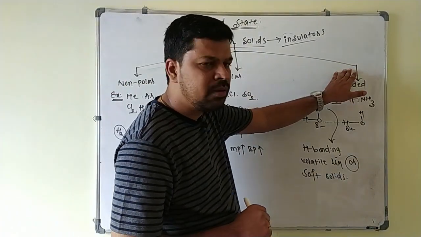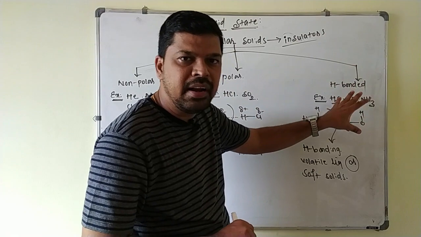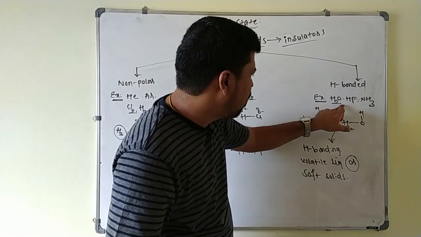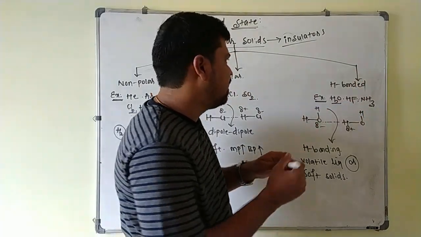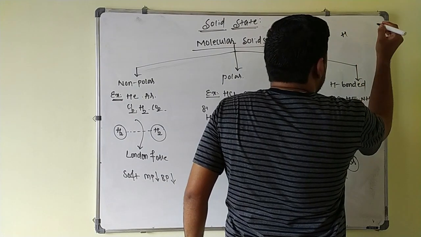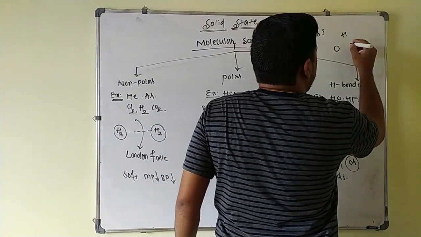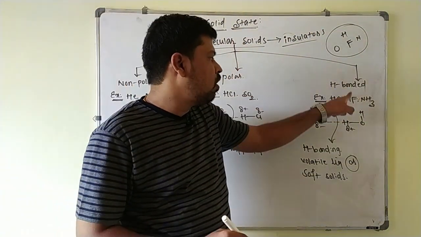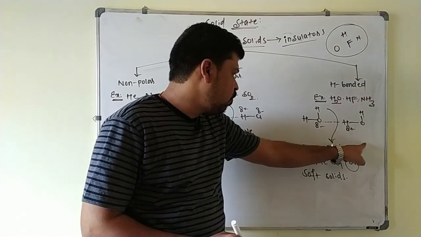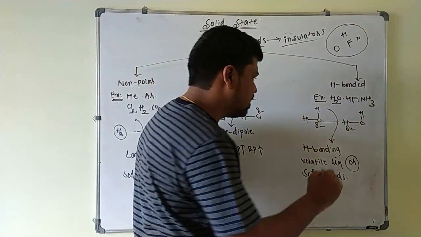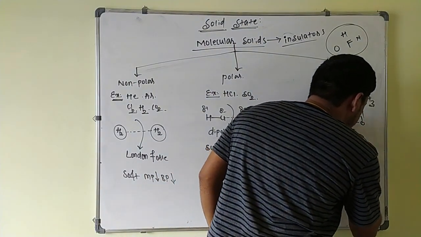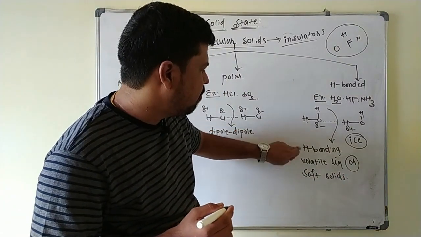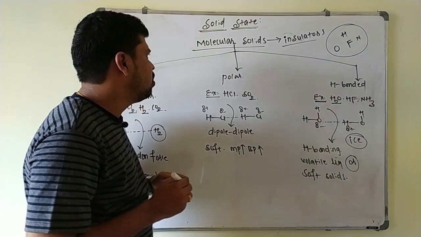Next, if you go for hydrogen bonded molecular solids, as the name indicates, the constituent particles are those involved in hydrogen bonding. The polar molecules which are forming hydrogen bonds, already we know that hydrogen forms hydrogen bonding with more electronegative elements like oxygen, fluorine and nitrogen. The molecules which contain these elements, they are involved in what? Hydrogen bonding. For example, in case of water, hydrogen bonding is present, and you can take it as ice here. This is a solid ice, okay, and these are volatile liquids or soft solids at room temperature. Here the binding force is hydrogen bonding. Okay, this is about molecular solids.